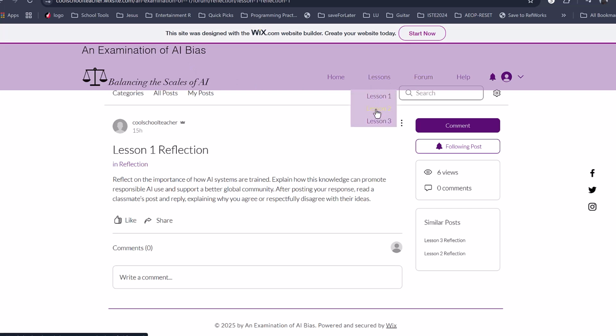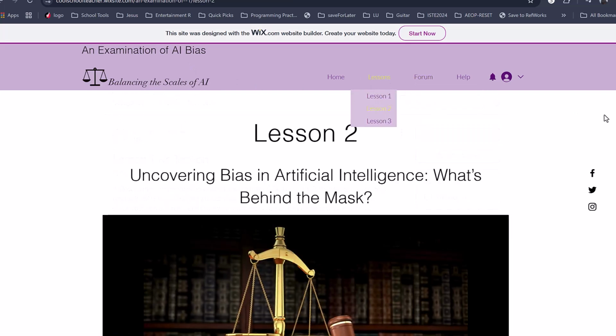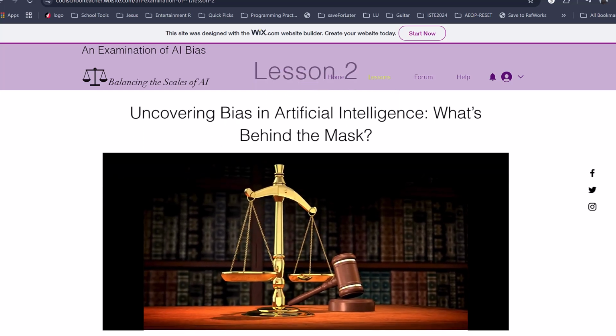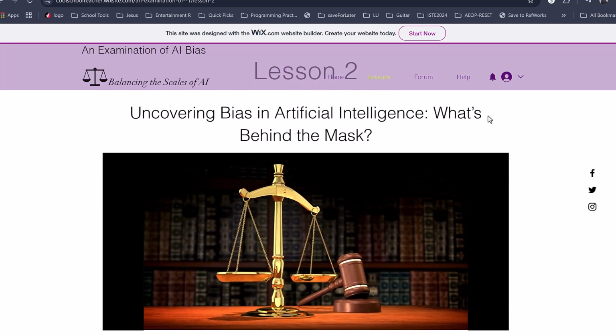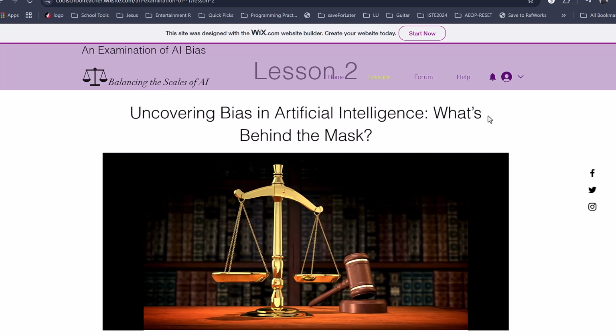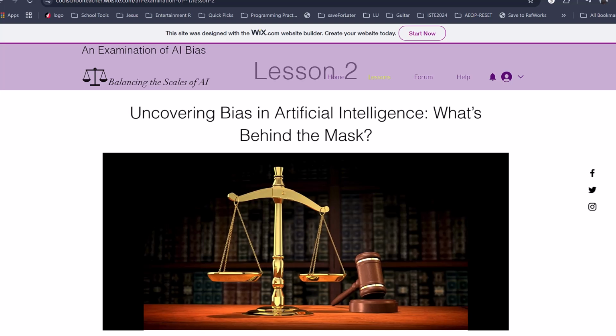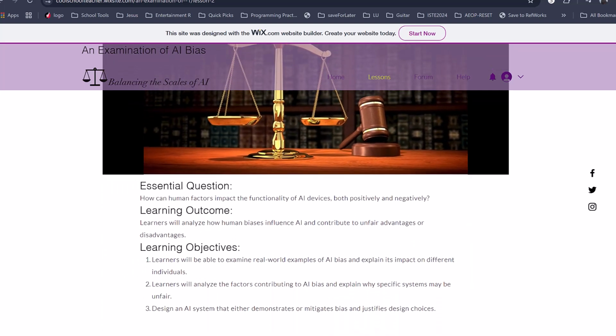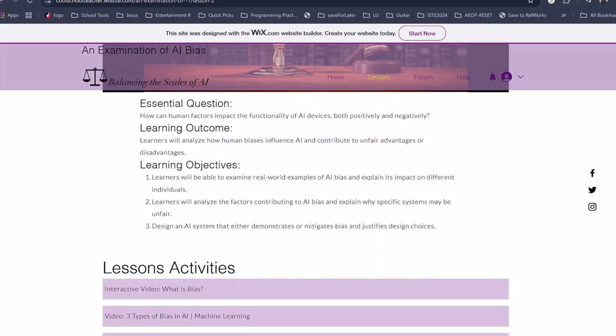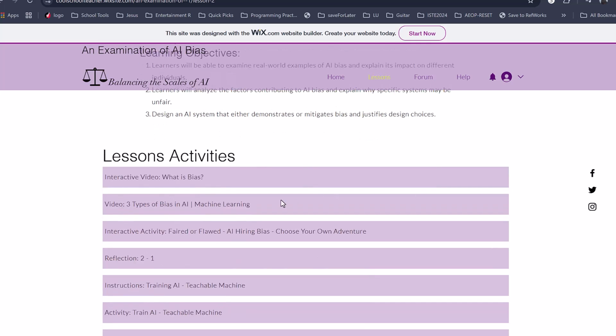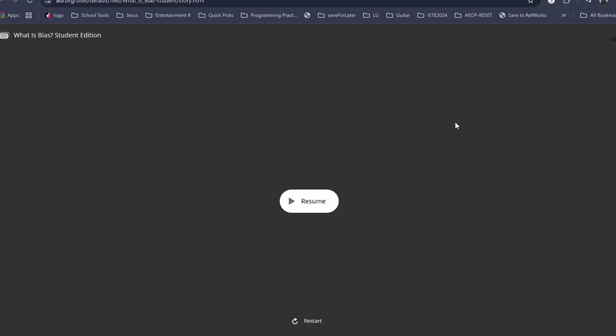If we navigate to lesson 2, very similar setup. We have our scales of justice, once again helping students understand, okay, we have to balance these scales of AI. We'll go through this lesson unit. We have our essential questions, learning outcome, learning objectives, and we have an interactive video to start this lesson unit.